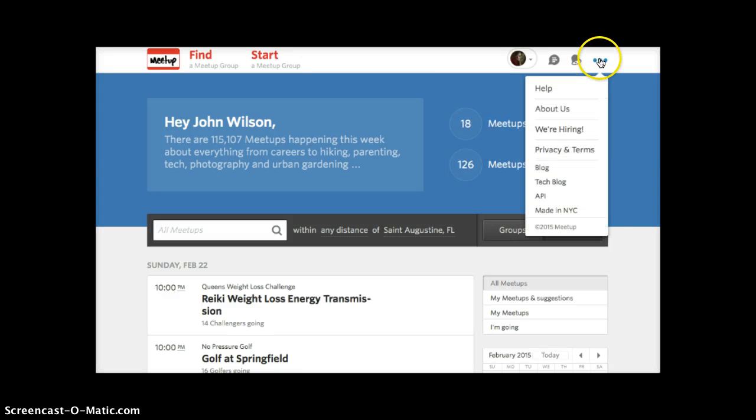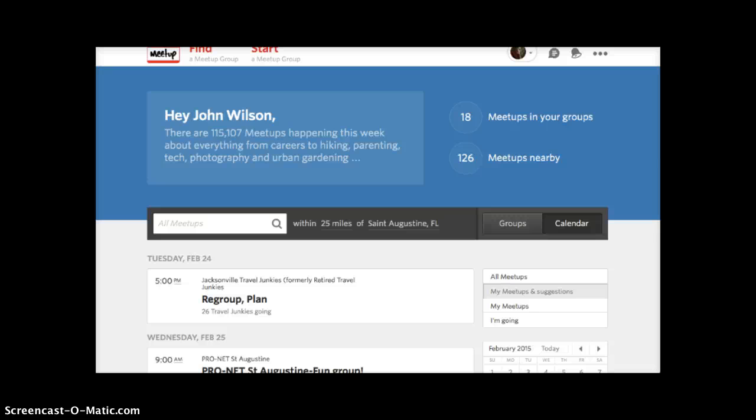To the right of that is the All About Meetup tab. This is where you'll find the tab for the Help page, the About Us page, their employment page, privacy and terms, their general blog, the tech blog, API, which is coding and protocol for pages within groups, and Made in NYC, which is a beta group soon to start. In either the calendar view or the group view, you can see how many meetups there are in your groups and how many meetups there are nearby.